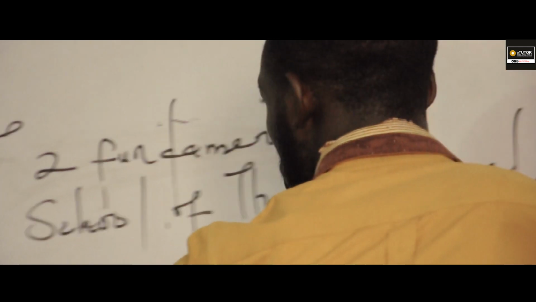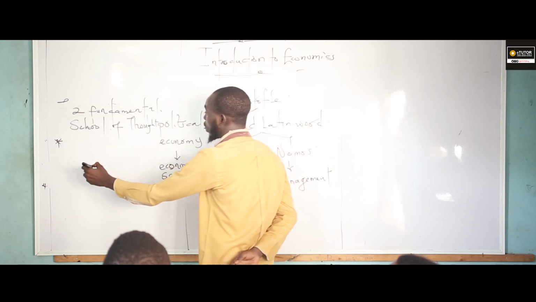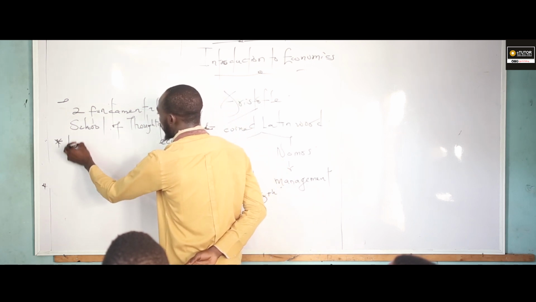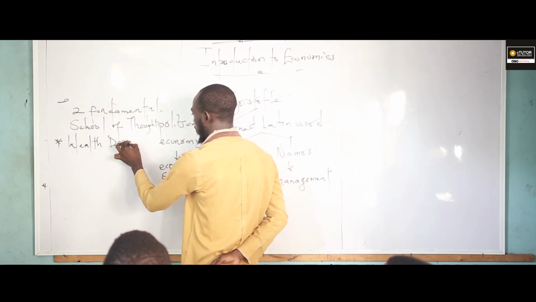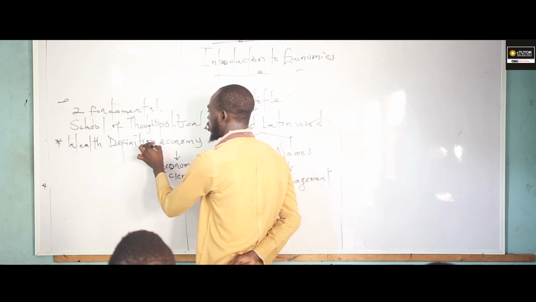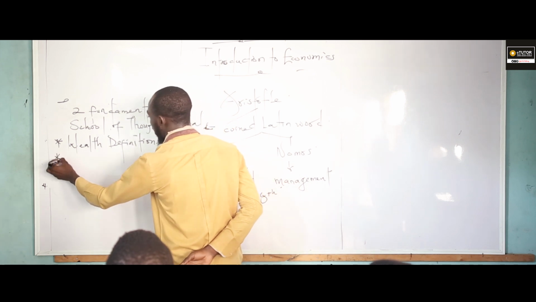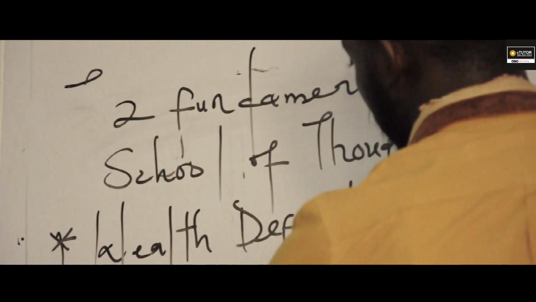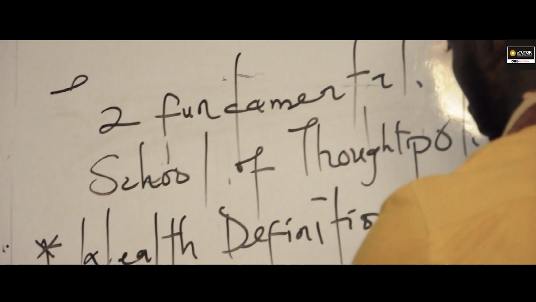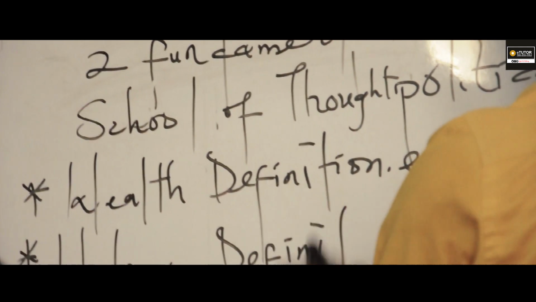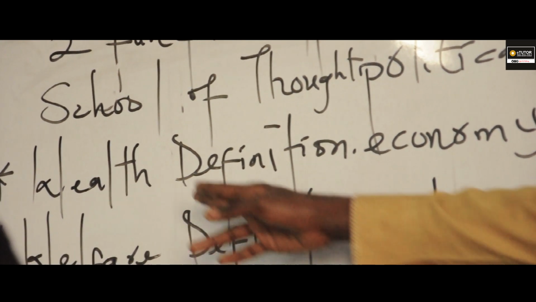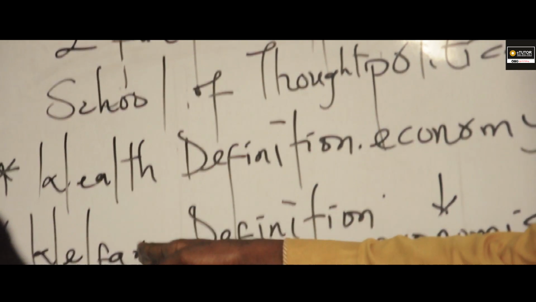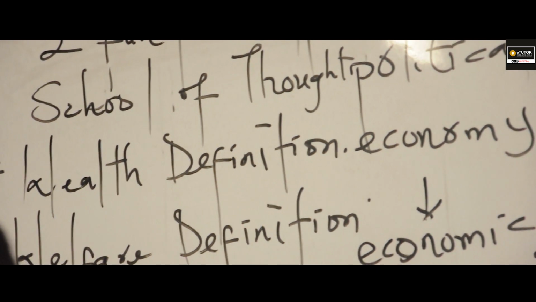Now, the first one is the wealth definition school of thought, and the second one is the welfare definition school of thought. The first one is the wealth definition school of thought, while the second one is the welfare definition school of thought.